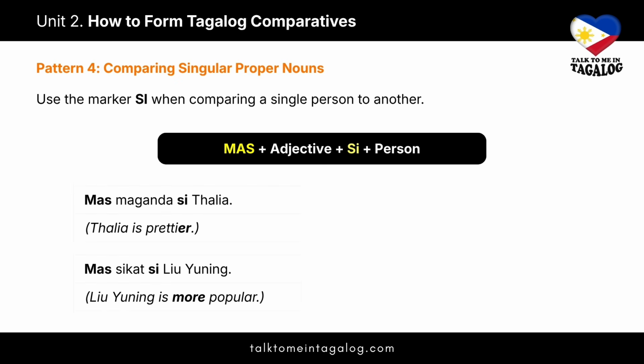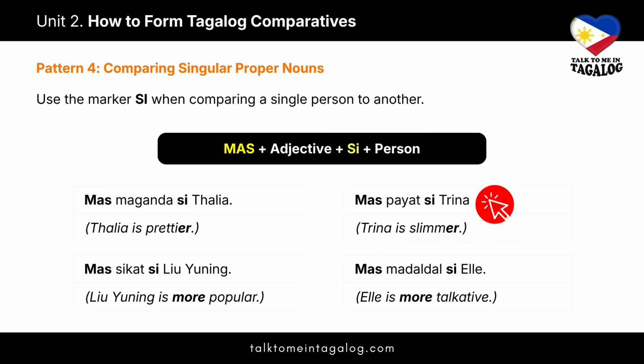Let's look at how this sounds with names in sentences. Mas maganda si Thalia, meaning Thalia is prettier. Next, mas sikat si Leo Yuning. Leo Yuning is more popular. Notice that si is always placed directly before the person's name to identify them as the subject of the sentence. Two more examples. Mas payat si Trina. Trina is slimmer. Mas madaldal si Elle. Elle is more talkative. Whether the adjective starts with ma or not, the structure for the person's name remains the same. Si plus the name.